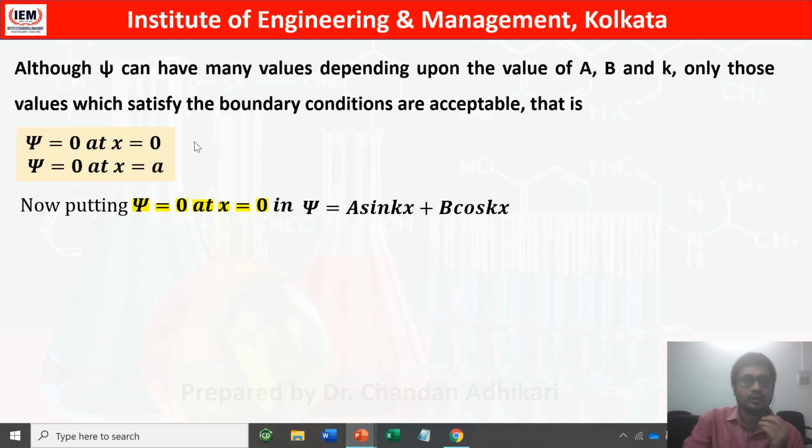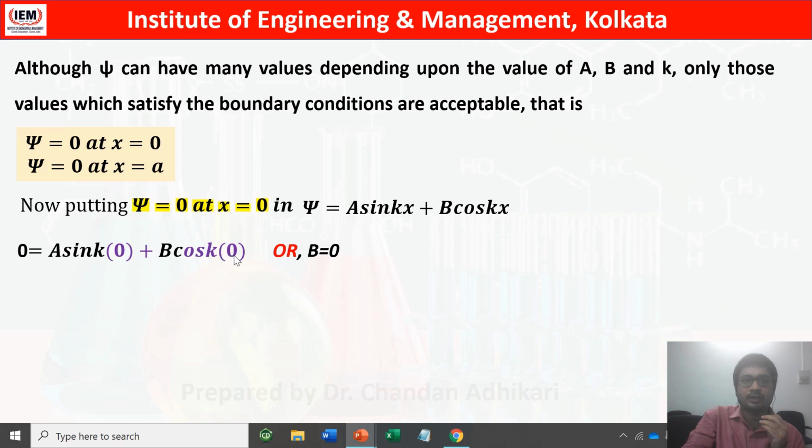If we put psi equals 0 at x equals 0 in the equation psi equals a sin kx plus b cos kx, what will happen? It means a sin 0 plus b cos(k into 0) equals 0. Sin 0 is 0, and cos 0 is 1.